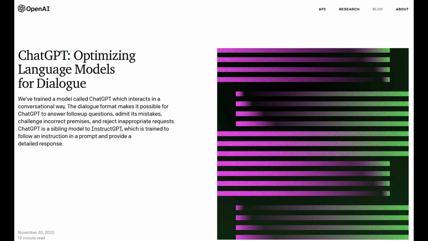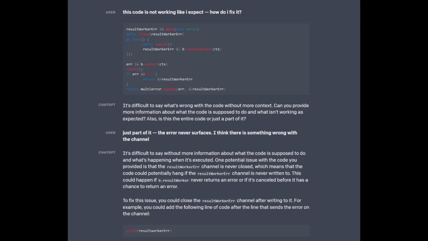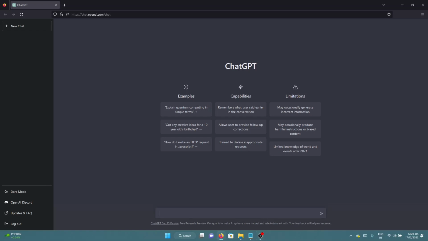ChatGPT is an AI chatbot project by OpenAI that can answer different types of questions. That includes generating sample codes in C Sharp, Python, C++, and even Ducky script. Now let's play around with it.